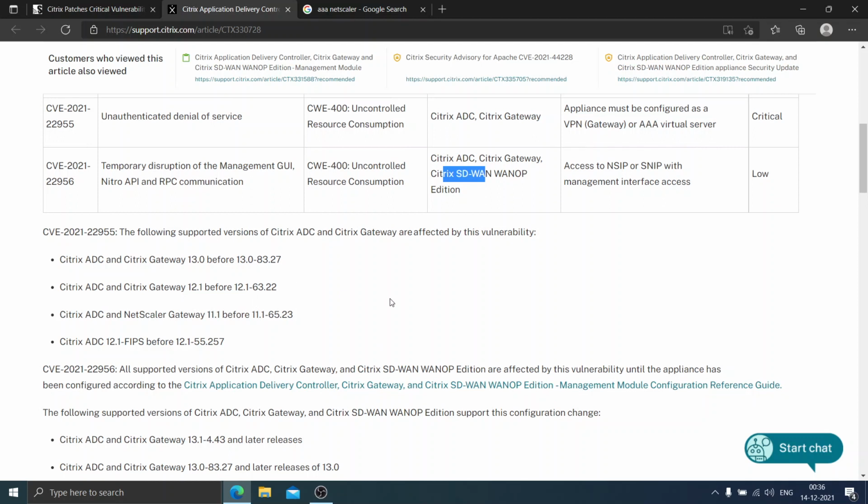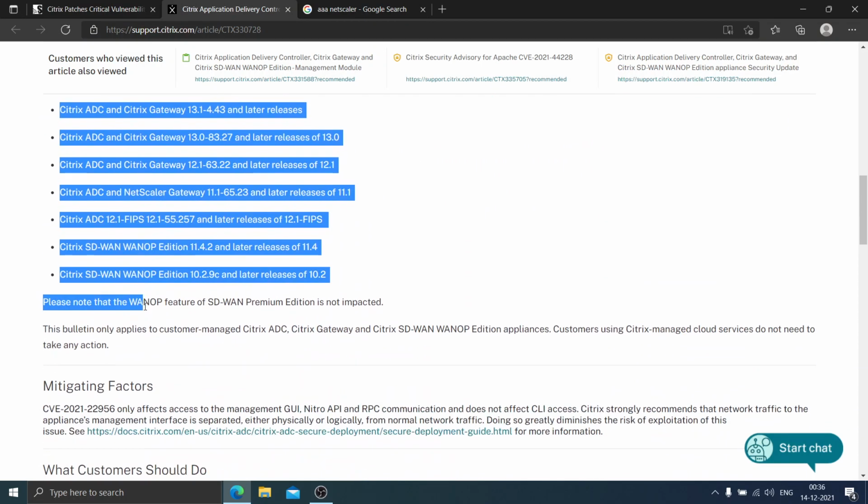So what Citrix has done is the following. Supported versions of Citrix ADC and Citrix Gateway are affected by this vulnerability. Citrix has clearly mentioned the version numbers here, Citrix ADC 13.0, Citrix ADC and Citrix Gateway 12.1. So Citrix has clearly mentioned the devices that are affected.